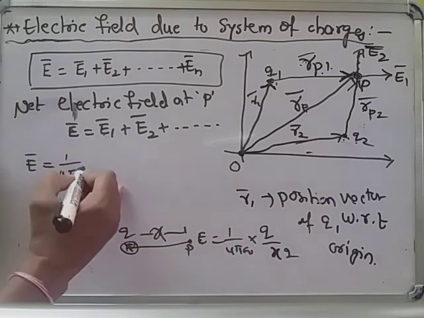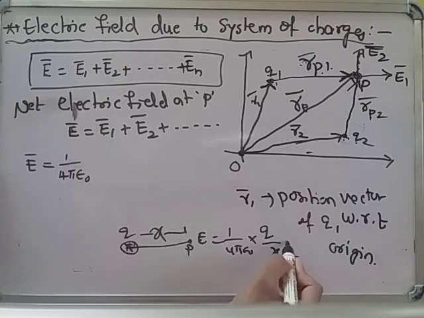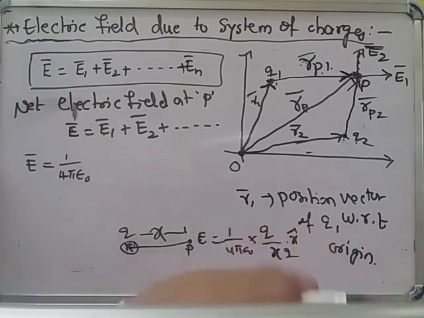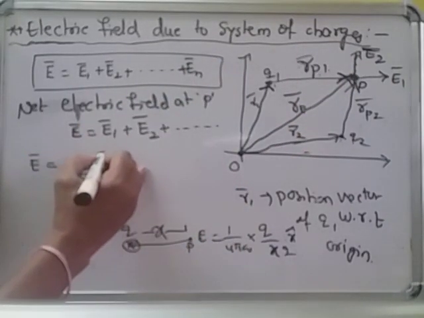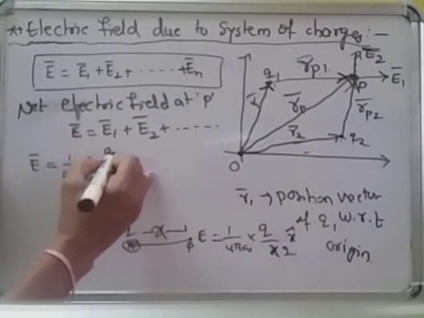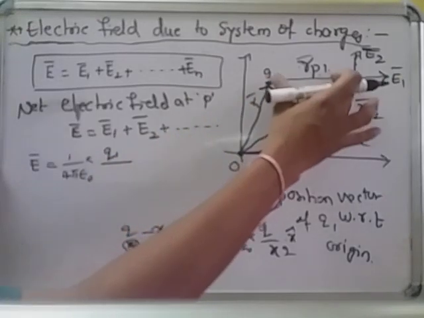And 1 by 4 pi epsilon naught. If you want to write it in vector form, we write the unit vector, x cap. Electric field due to Q1 charge I want, right? Then 1 by 4 pi epsilon naught. We already know the formula, Q1 by R square we have to write.